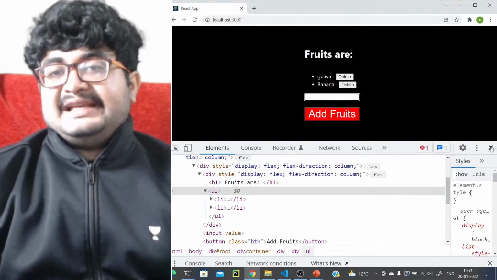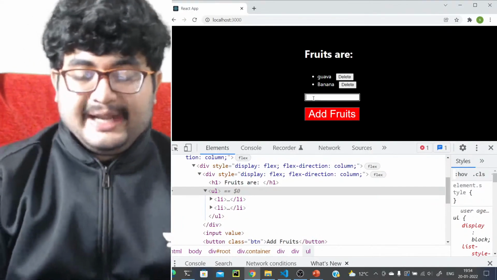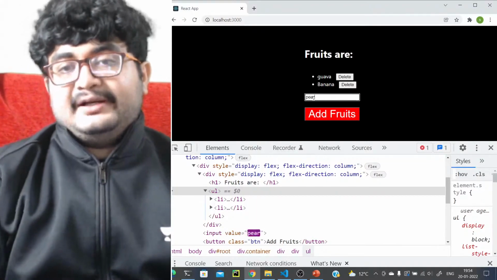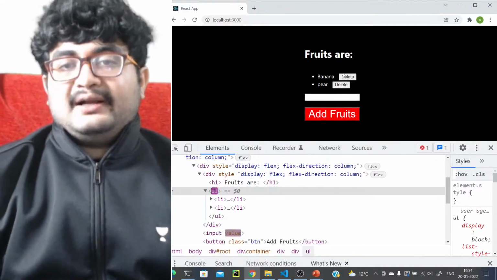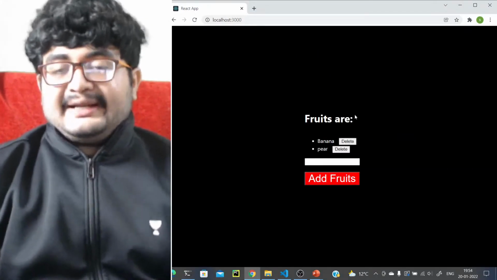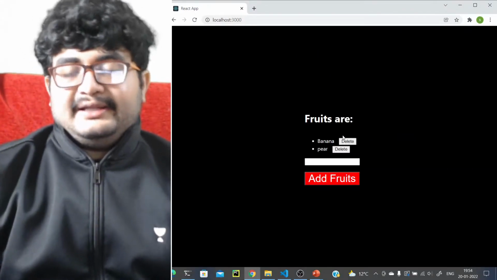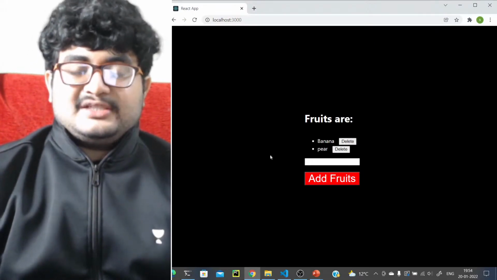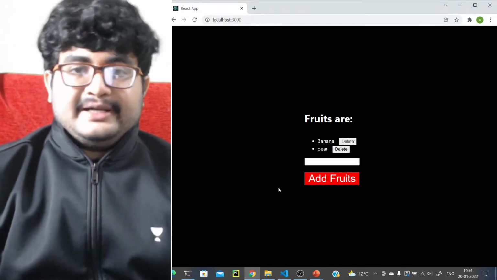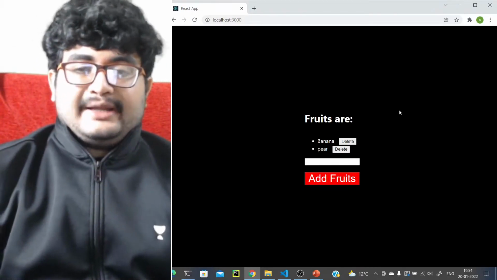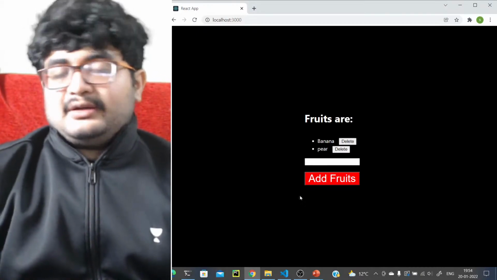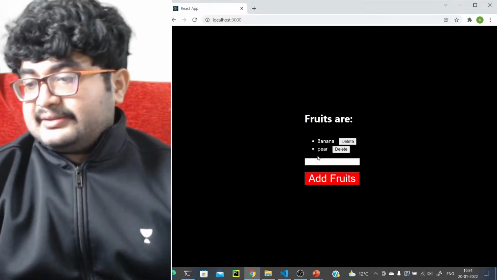So we have developed this delete functionality as well. You can just keep on adding fruits. Let's say you can add a pear and you can just delete guava. So this is a fruit basket that you have built. You can consider styling it a lot, right? It's totally not good with respect to how you see it. The user interface is poor, but definitely it's functional, it's working fine, but you can definitely style it up more. So that's about how you can develop this fruit basket.